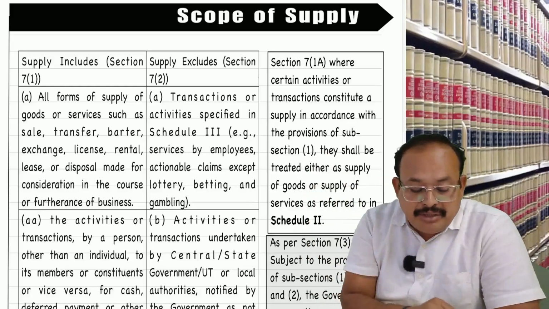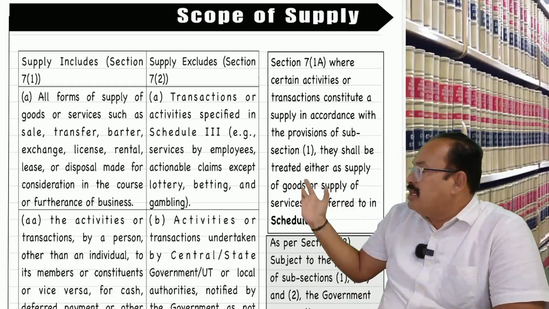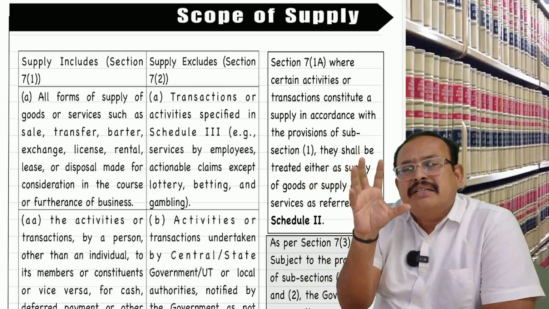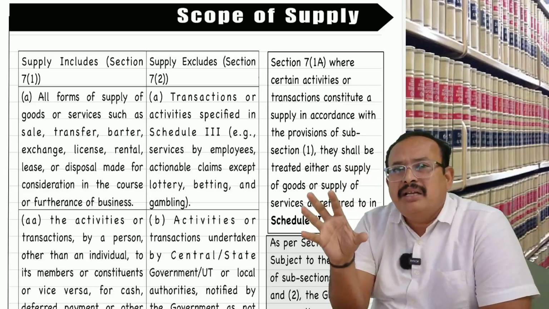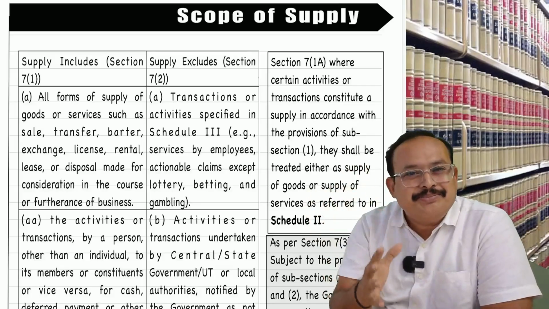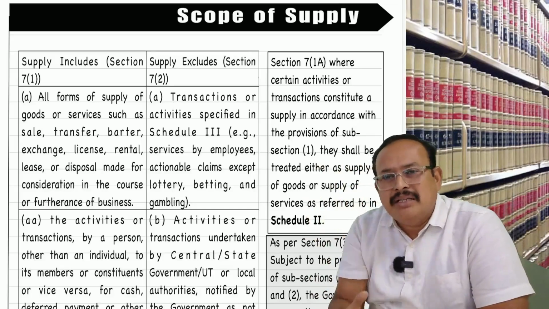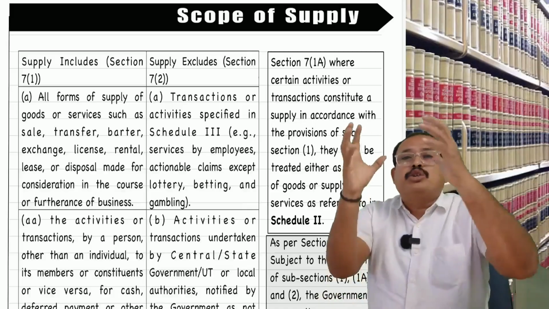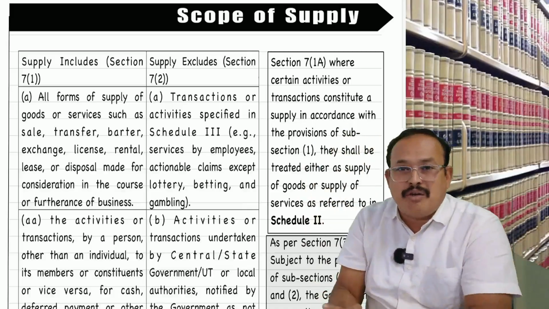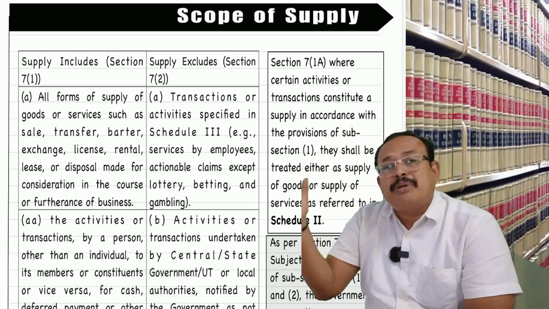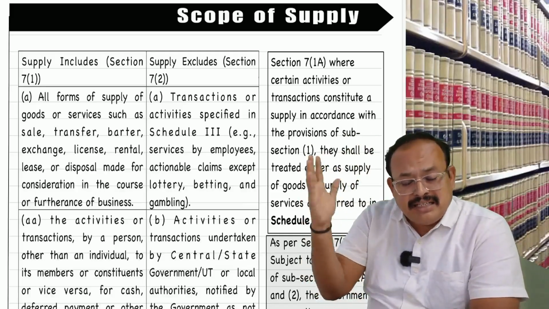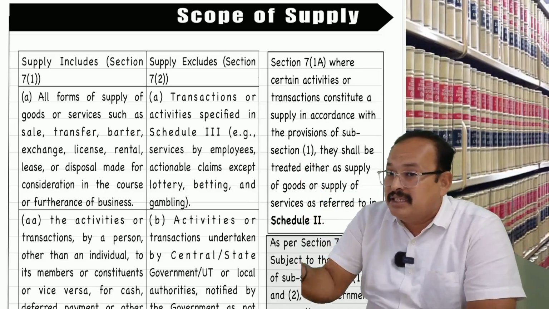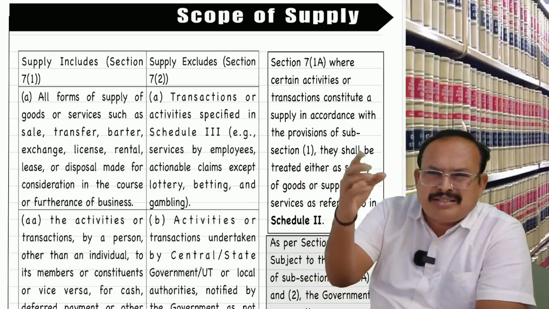So in this regard, focusing our attention on scope of supply: if there is no supply, GST does not apply. Then what is a supply? Section 7 of the CGST Act very clearly refers to what supply includes and what supply excludes. As we are aware, all forms of supply of goods or services such as sale, transfer, barter, exchange, license, lease, rental or disposal for consideration in the course or furtherance of business is a supply.